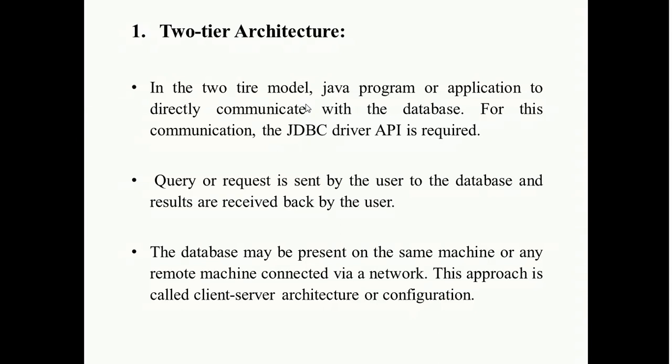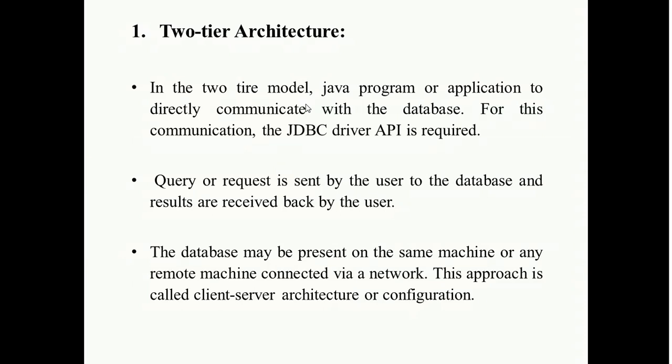A query is sent by the user to the database and the result is received back by the user. It means first the user sends the query to the database, and after that the database gives the result back to the user.